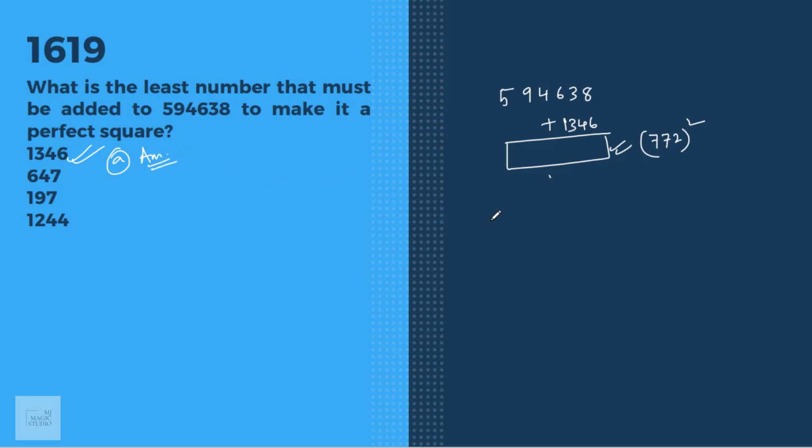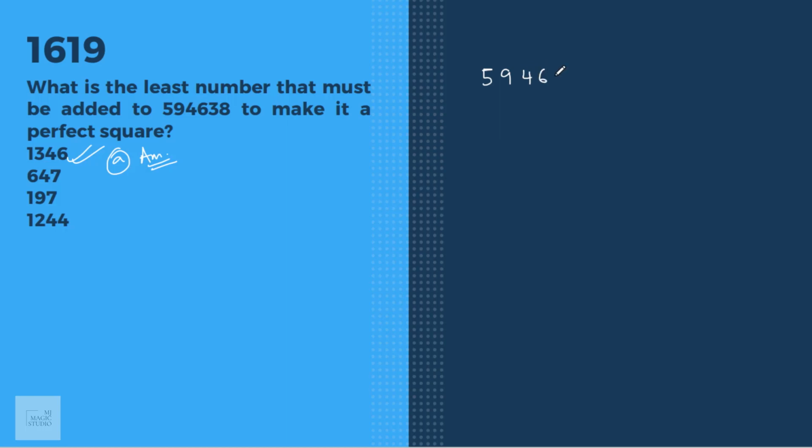But if a calculator is not there, we need to use the traditional method. The traditional method says find the factors and check which factor doesn't have an even power, or we can also use the traditional method of finding the square root. 594638, pairing from the right-hand side. 7 square is 49. 10, 46 brought down. 7 double is 14.